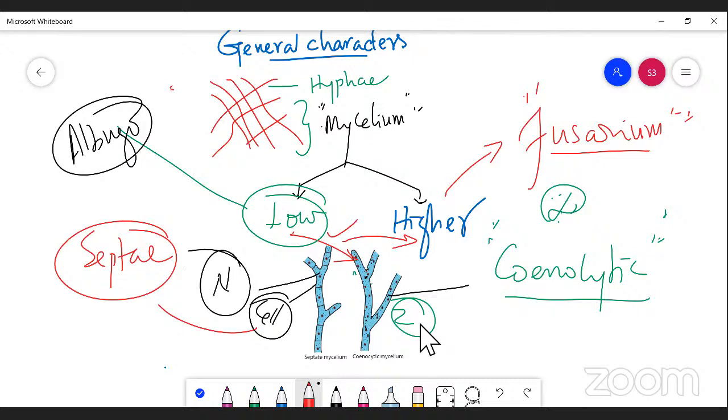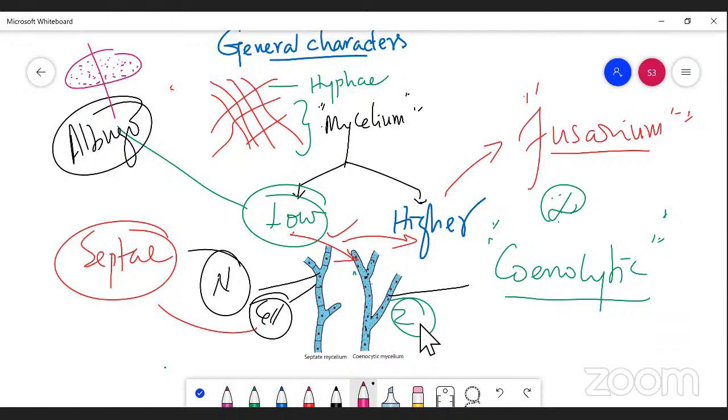When I take a cross section of Albugo, you can see the nature of Albugo. I'd like to draw it. Now this is an Albugo plant, right? Here you can see a number of nuclei. When you take a cross section of Albugo, you can see many nuclei without a cell wall. Such a condition is said to be coenocytic.